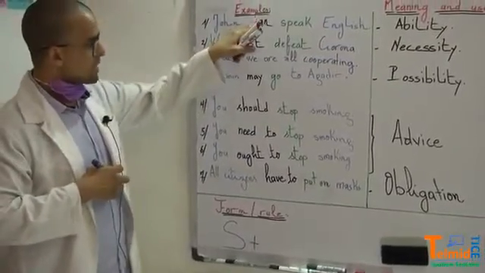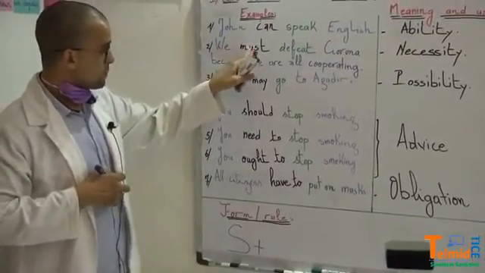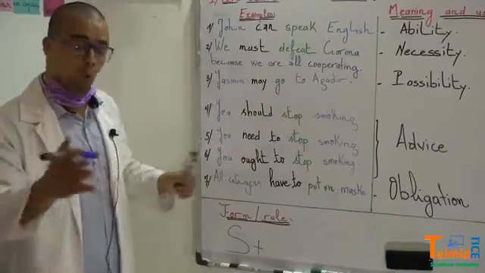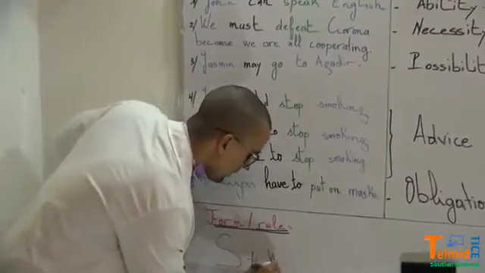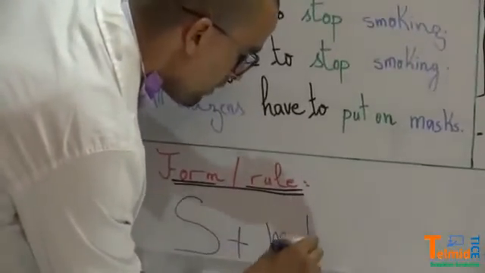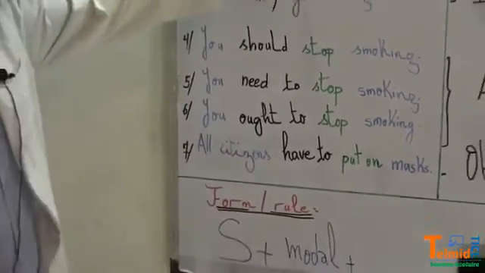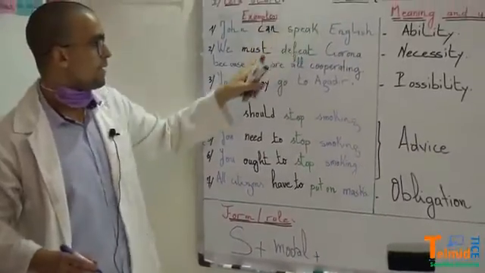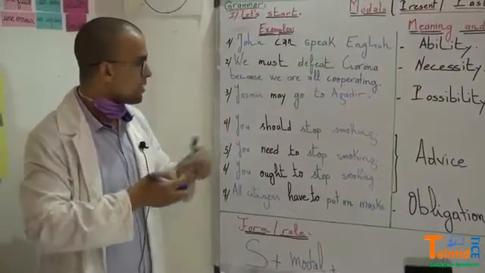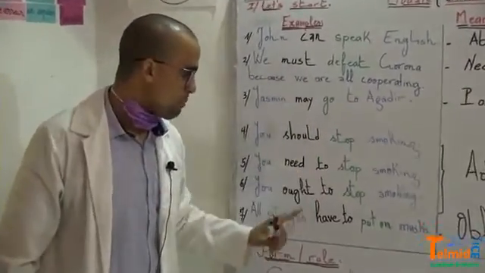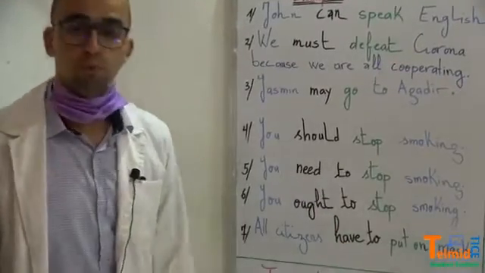Then after the subject we have the modal. Then after the modal, what do we have? Can speak, can defeat, may go, should stop, need to stop, ought to stop, have to put on.